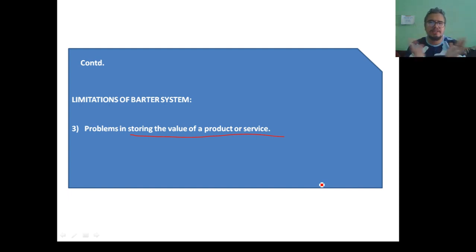For this also we will take a very simple example of two products. Let's say there are two persons, person A and person B. Person A is producing and willing to offer for exchange tomatoes, and person B is a jeweler making gold jewelry, let's say necklaces or rings, etc. Now in this case, person A who is growing tomatoes, since tomato is a perishable product, it will perish immediately, so he cannot store the product for a long period of time.